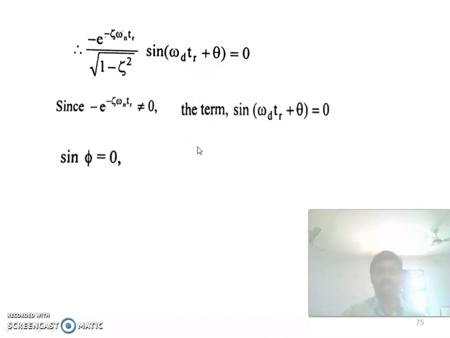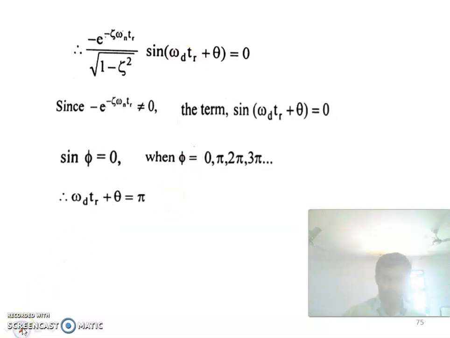We know that sin phi is equal to 0 when phi takes the value 0, pi, 2 pi, 3 pi. So we can write sin(omega d tr plus theta) is equal to sin pi. Both the sines cancel, and we get omega d tr plus theta is equal to pi.